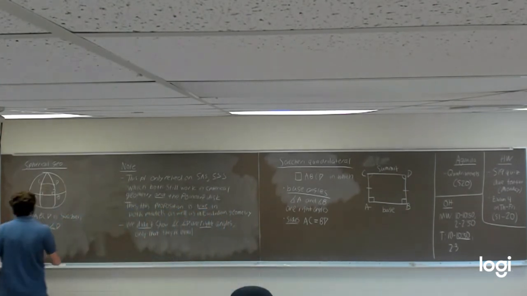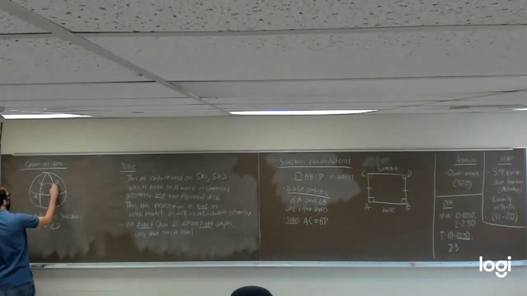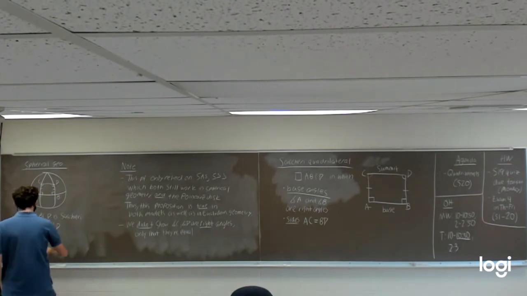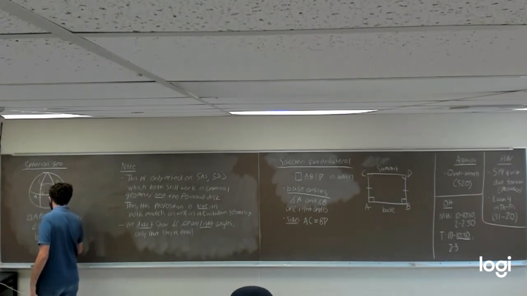But if you look at angle C and angle D, do those look like right angles to you? Turns out they are not right angles. In fact, they're obtuse.